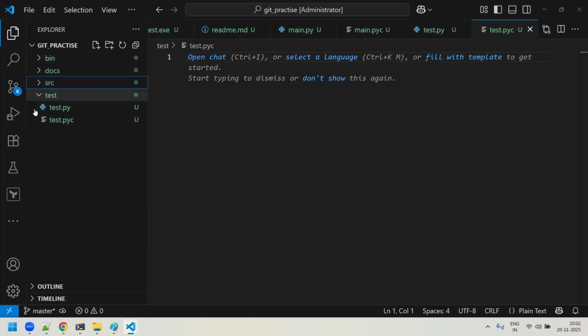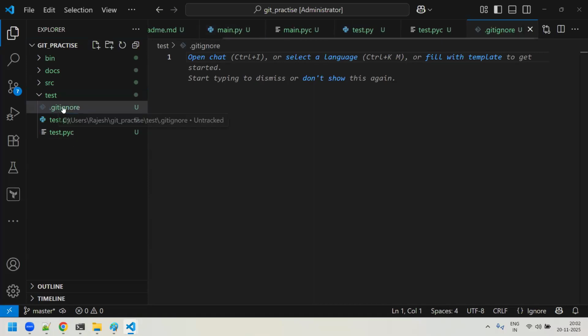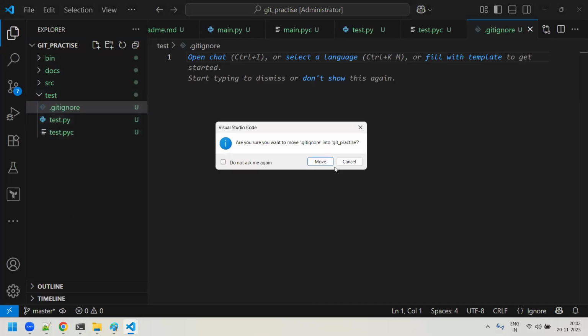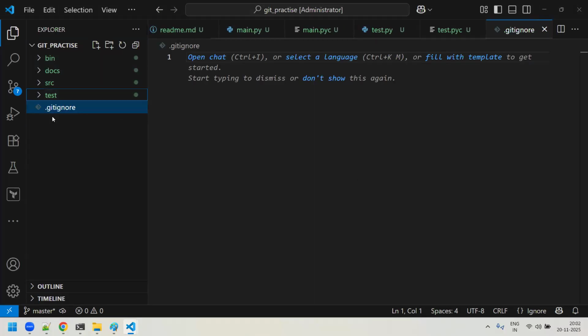So basically, guys, by default you will be creating one file by the name dot gitignore, right? So here you will create one file like this. Under the git folder, you will create one file by the name, what is it? Dot gitignore. I'm sorry, it is created in here. I want to move this file outside the folder, so that this file resides here. See here, this is the file: dot gitignore.